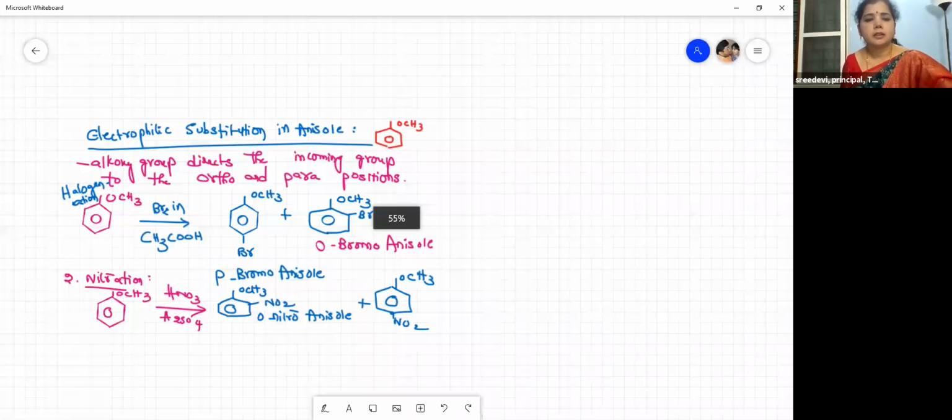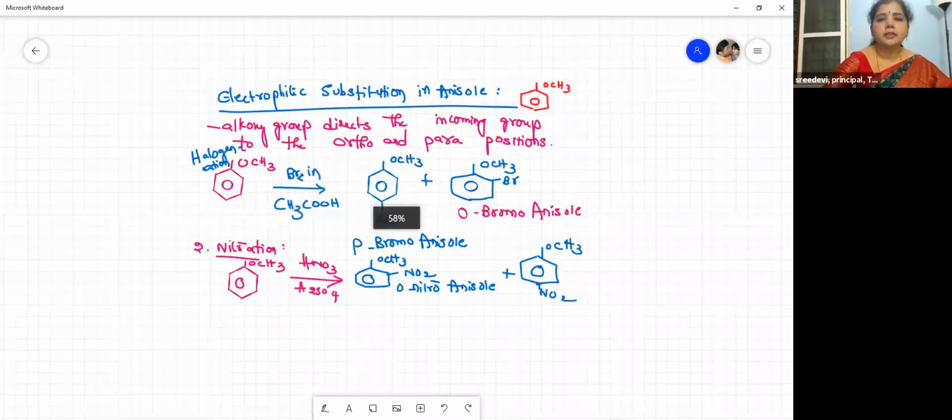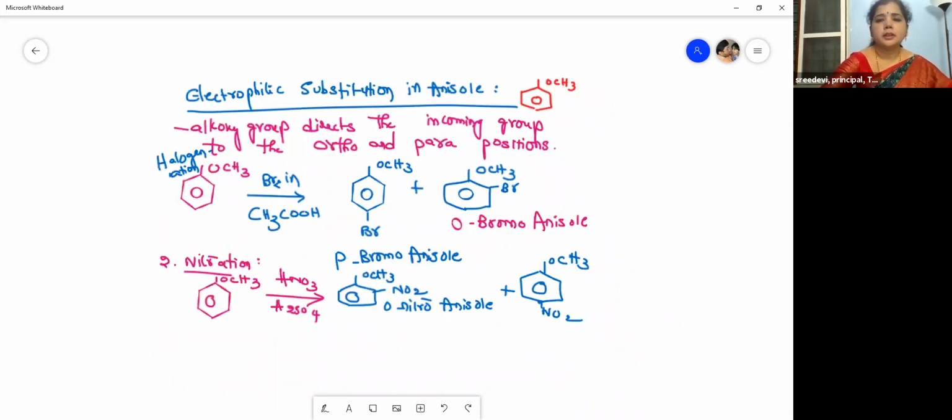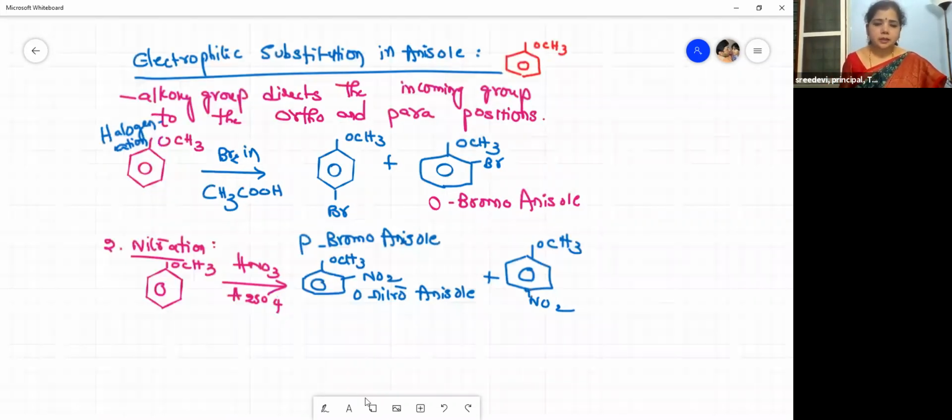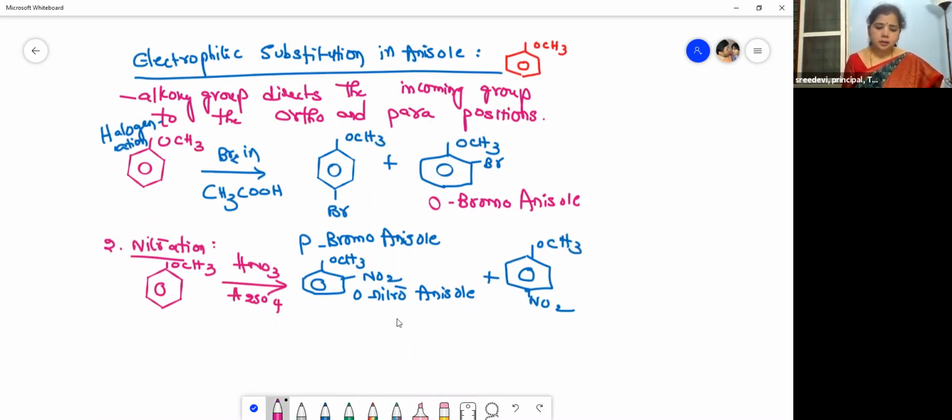I think it is comfortable. I will write the IUPAC names. This is 2-nitroanisole, and this is 4-nitroanisole, because we had to give the preference to the alkoxy group here.